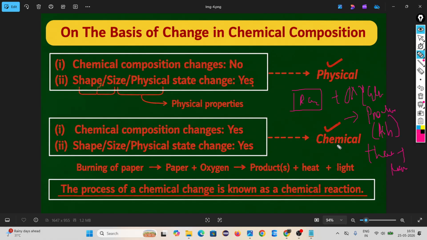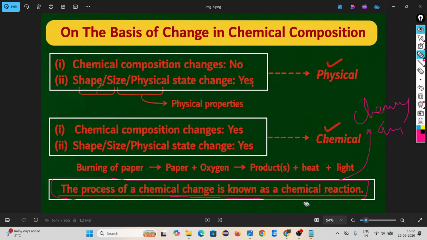That means the composition of the paper is changing now. That's why it is a chemical change. You understand or not? And the process of a chemical change is known as a chemical reaction. How do chemical changes occur? That is happening through chemical reaction. If a chemical change is there, that means a chemical reaction is also there. Okay.